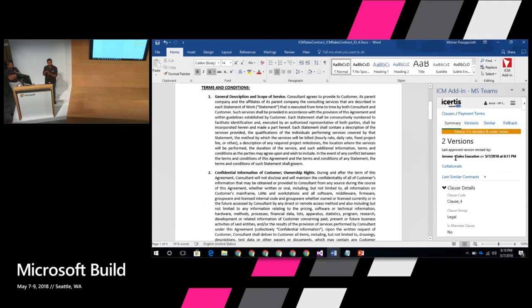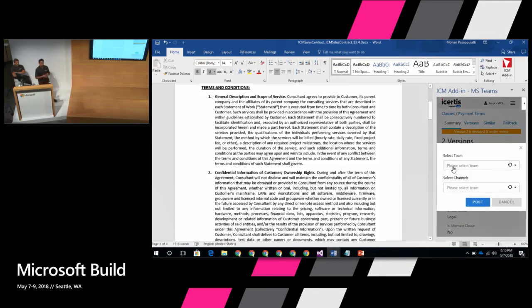So I've got to check with somebody in finance. This is the part where Larry tries to collaborate. He says, I want to collaborate. And this is where you're moving away from the Icertis Word experience to the Icertis Teams experience. At this point, he would just select which team he's talking about.